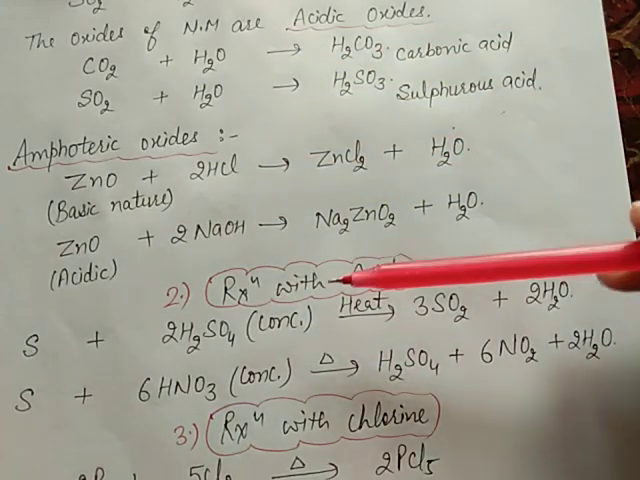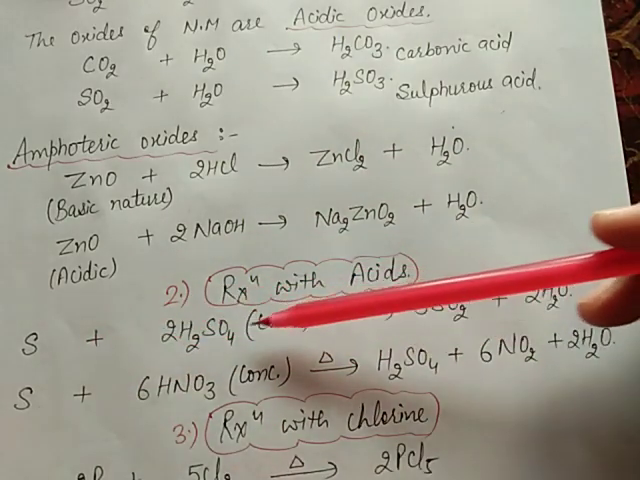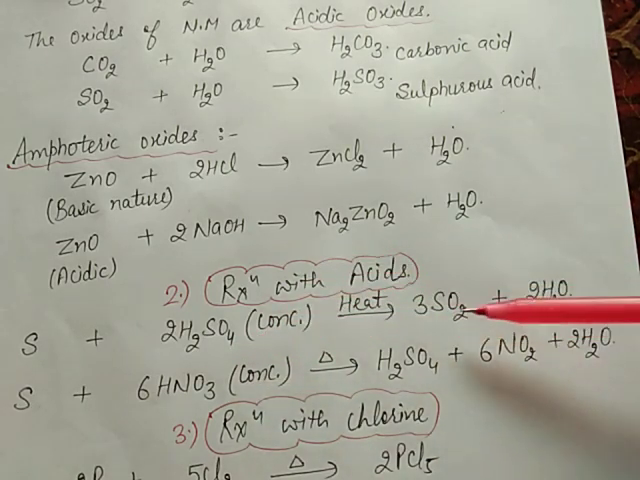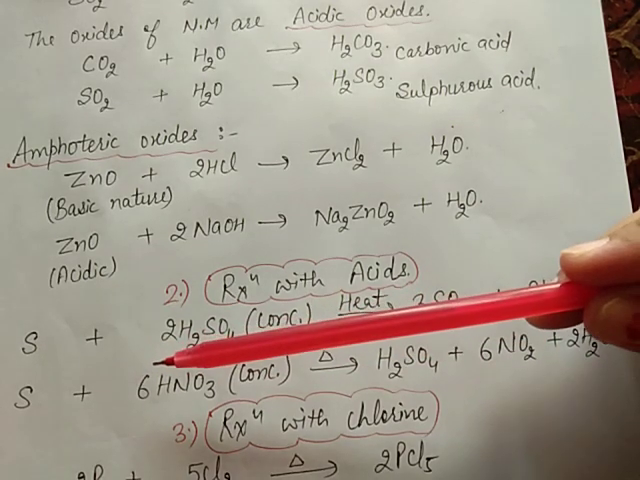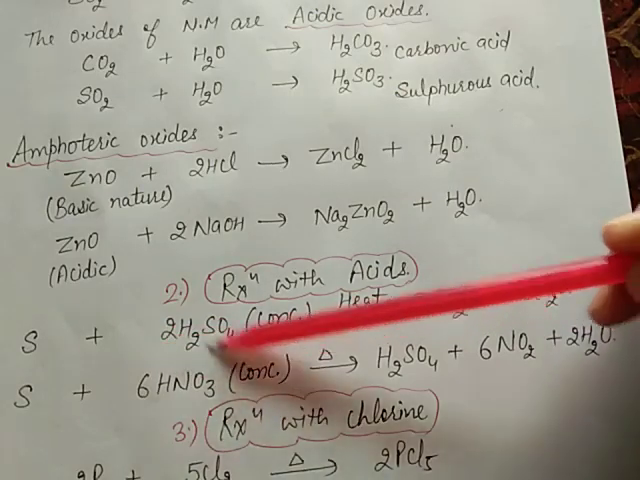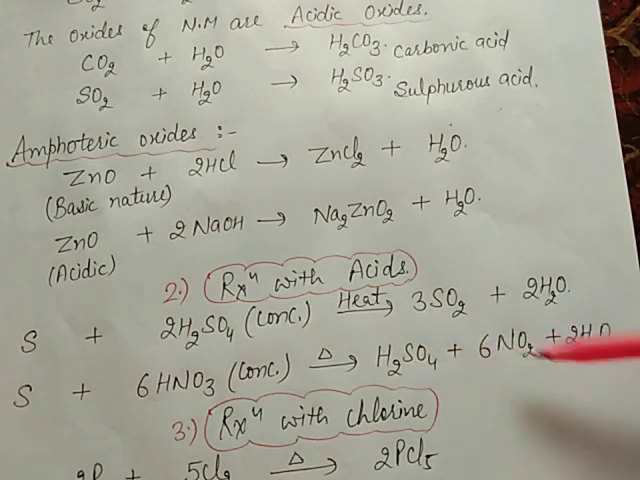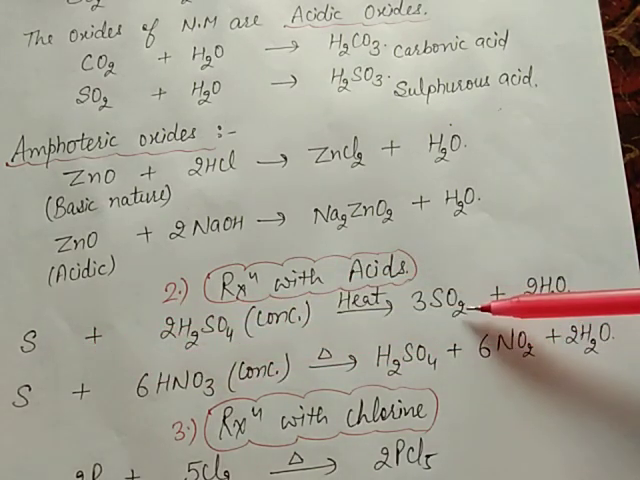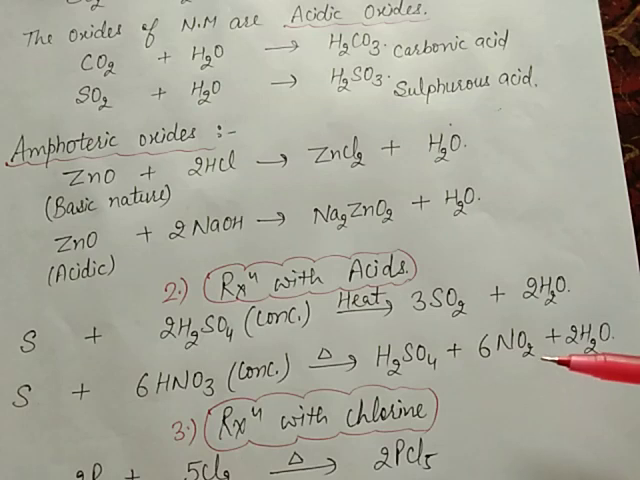Now the next reaction is reaction with acids. When a nonmetal like sulfur reacts with concentrated H2SO4, sulfuric acid, after heating it will form SO2 gas and water. But when sulfur reacts with concentrated nitric acid, after heating it will form H2SO4 plus NO2 gas plus water. Means when sulfur reacts with sulfuric acid it will release SO2 gas, but when it reacts with nitric acid it will release NO2 gas.